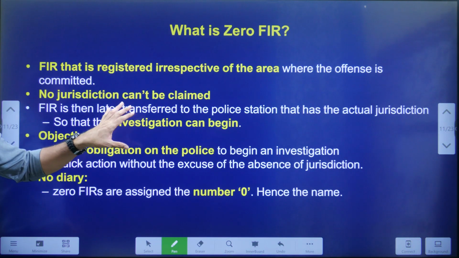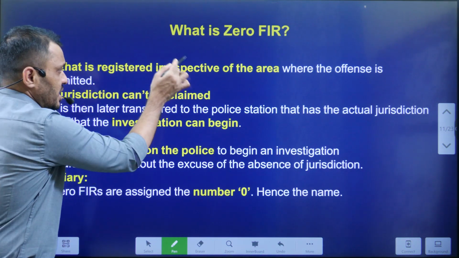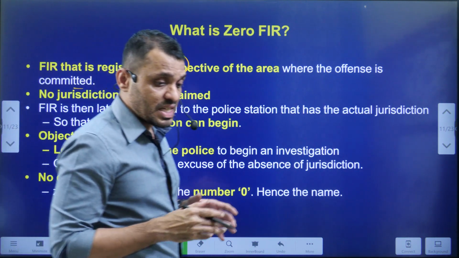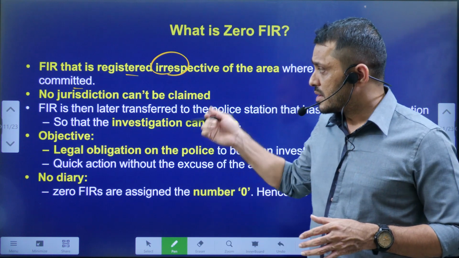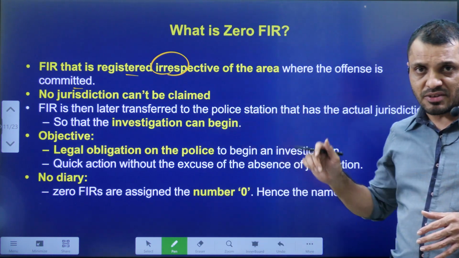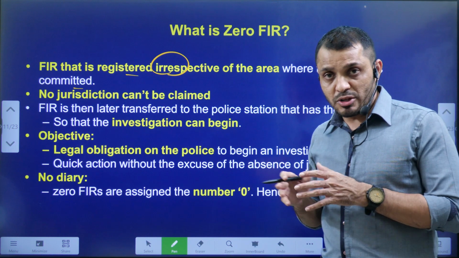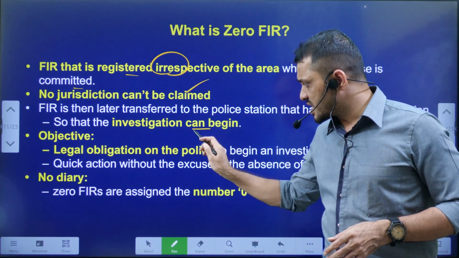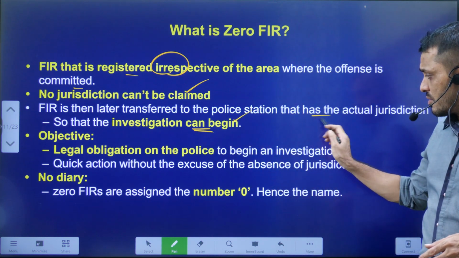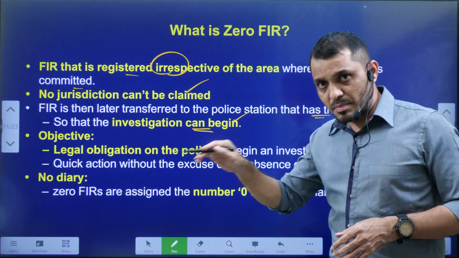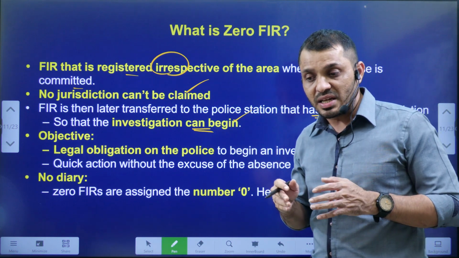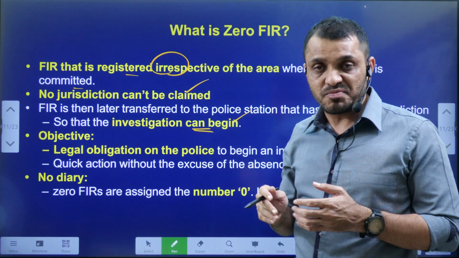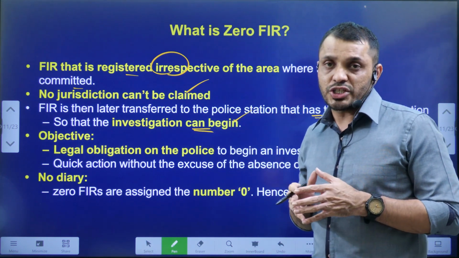Next, what is Zero FIR? As I mentioned earlier, Zero FIR is the registration of an FIR irrespective of the scene of crime, so no jurisdiction is required. The police station does not require jurisdiction over the scene of crime. So the investigation will begin, and the police station which takes the Zero FIR later transfers that FIR to the concerned police station. From there, the investigation will begin.